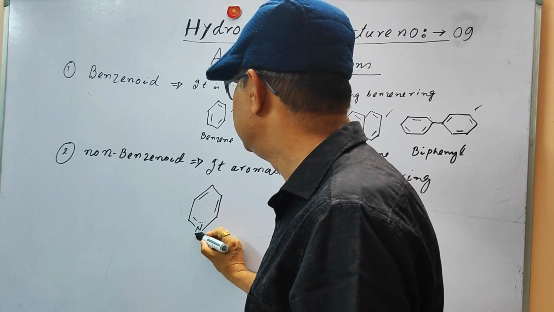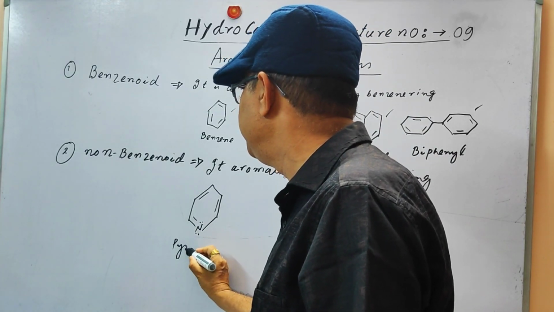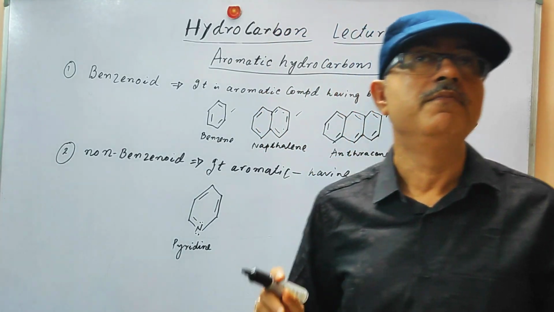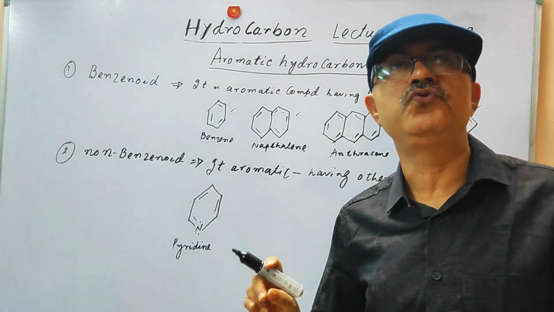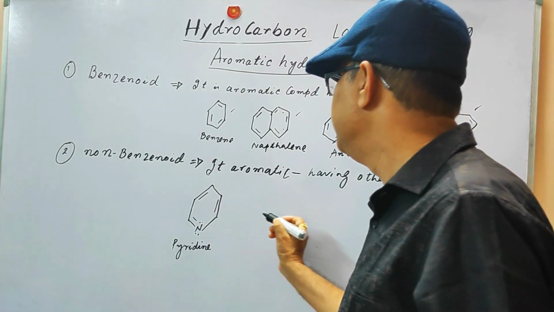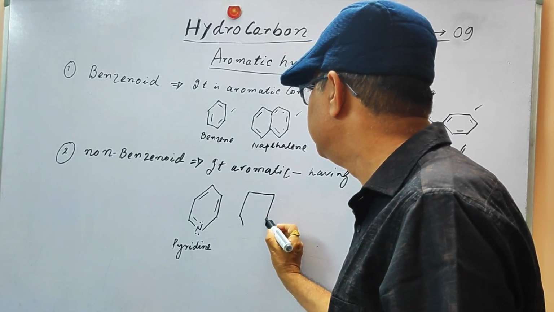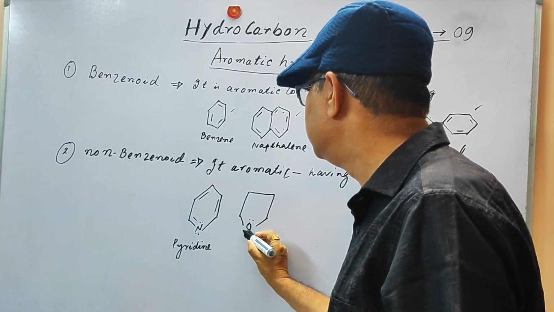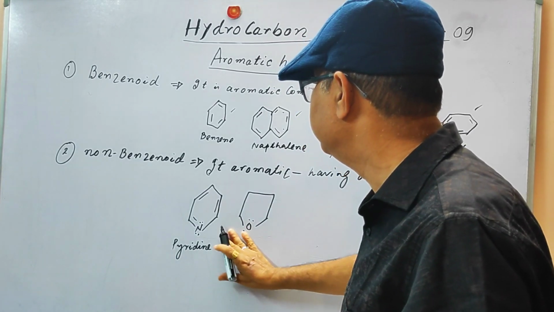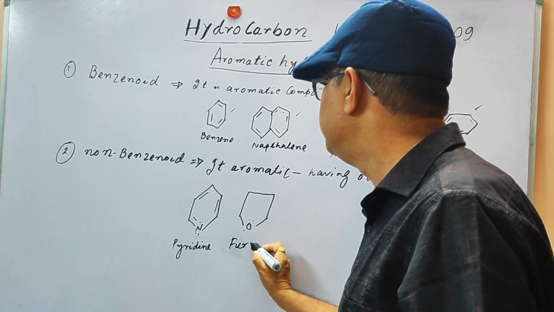An example of this is pyridine. Pyridine is a very strong base, and it has been used in many reactions for different purposes. Then another example is pyrrole.